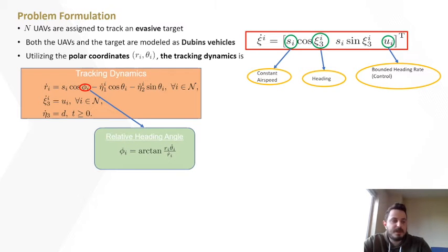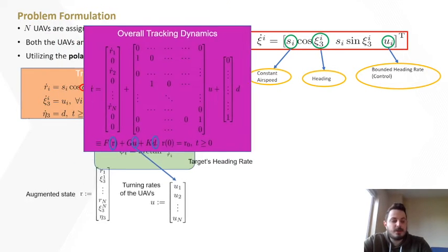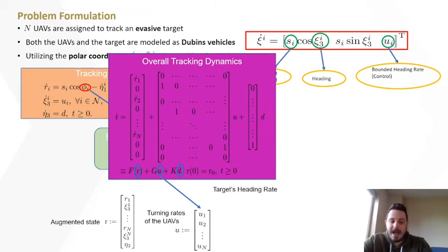In fact, in a target tracking problem, we are interested in the relative motion between the UAV and the target. Therefore, by working in polar coordinates, one can readily derive the tracking dynamics for each UAV. Finally, one can obtain the ensemble dynamics by defining the augmented state vector.